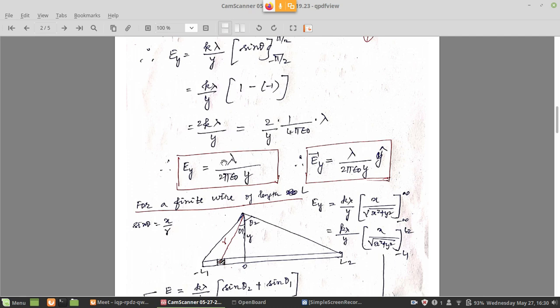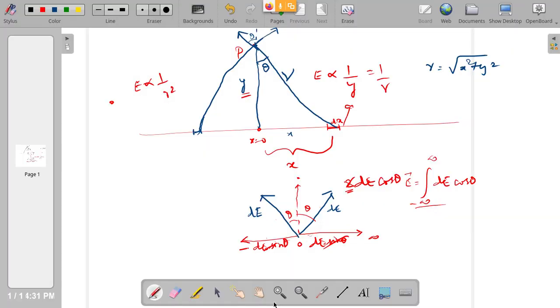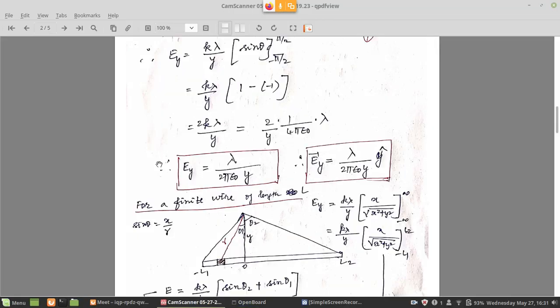Right. Now you can convert this in terms of q also. If you want to convert it into q, you can write it. How can you do this? Very simple, right? Lambda is nothing but q by L. So here L is infinite, so you don't want to convert. If it is a finite length, we can convert. So now we will see what happens for the finite length.